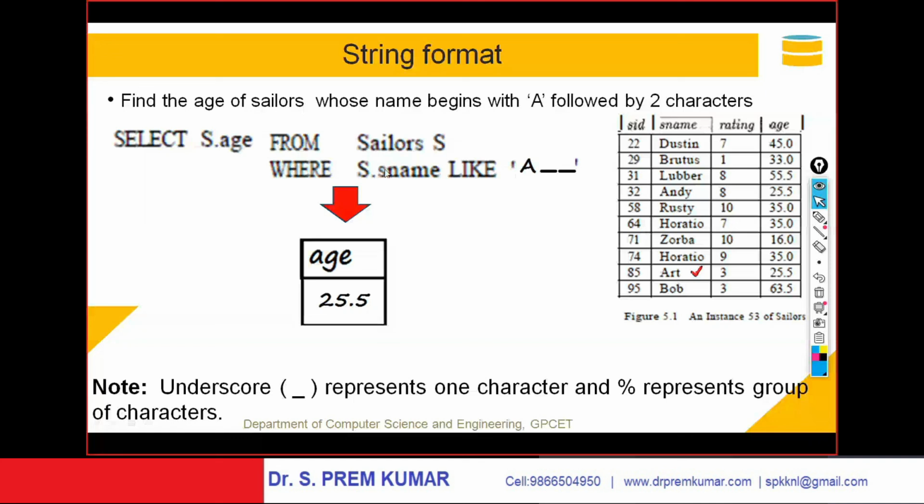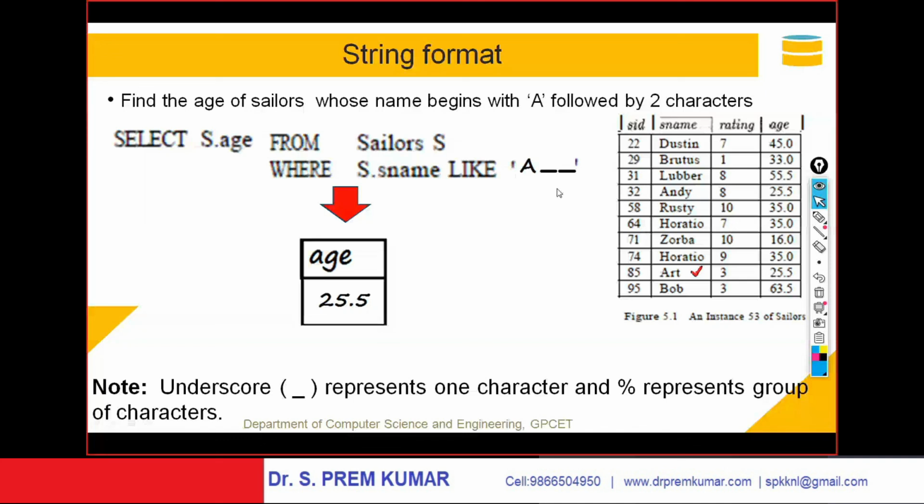So here select S dot age from sailor S, where S dot name like A underscore underscore. Each underscore represents one character. I am putting two underscores, means it should start with A followed by any two characters.